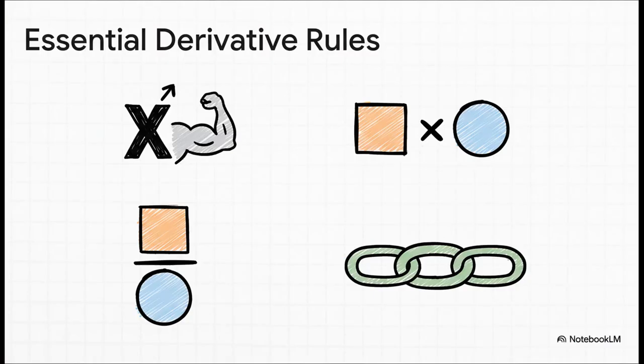And here are the essentials in that toolkit. You've got the power rule, which is your go-to for anything with an exponent, like x squared. Then you have the product and quotient rules for when you're multiplying or dividing functions. And then there's the chain rule. Honestly, the chain rule is the real superstar here. It's what lets us handle functions that are nested inside of other functions, which happens all the time. You master these, and you can take apart almost any complex function piece by piece.